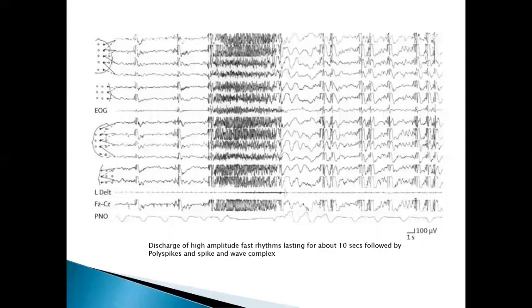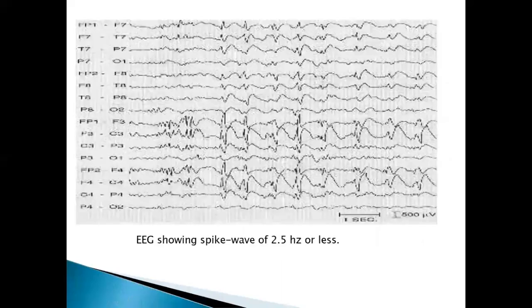So Lennox-Gastaut syndrome is characterized by spike and wave complexes of frequency less than 2.5 Hz. This is a classical EEG showing spike and wave complexes. This is the spike and these are the waves, and this is less than 3, that is 2.5 Hz spike and wave complexes. These are spikes, sharps, and slow waves.